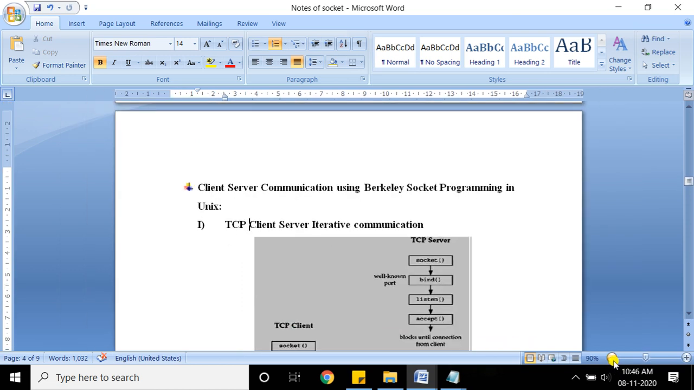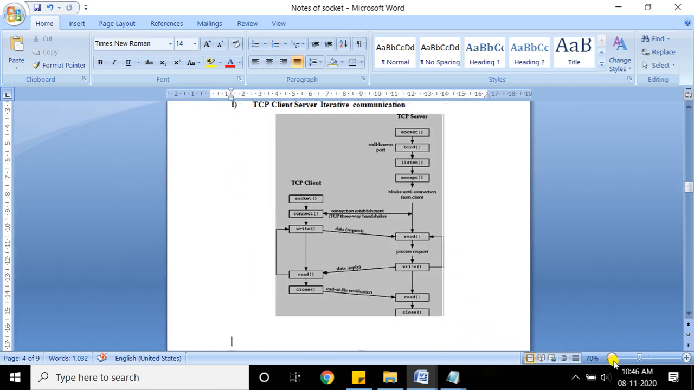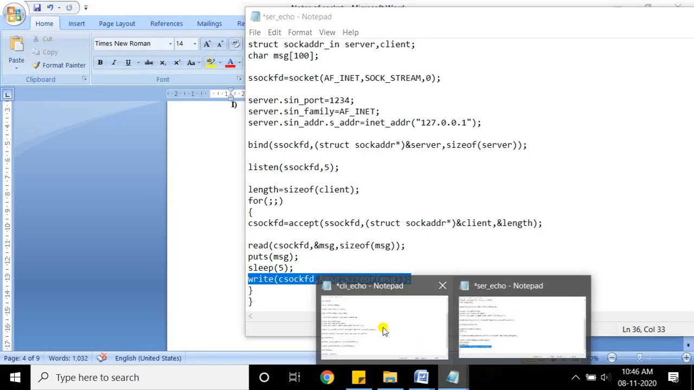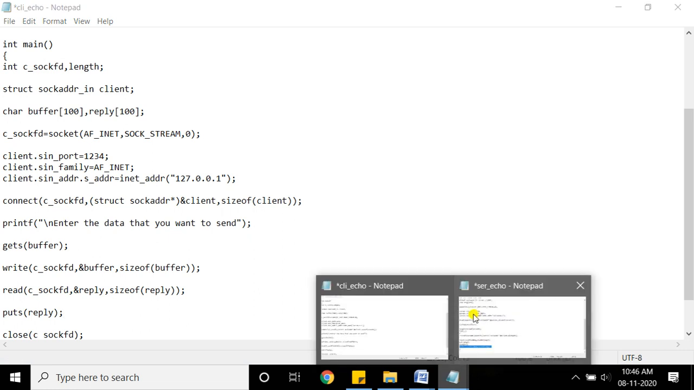You need to write two programs: one is the server program and another is the client program. In the server program, you need to execute the system calls socket, bind, listen, accept, read, write, and then close. And in the client, you need to execute socket, connect, write, and read system calls. So this is a server and this is a client.